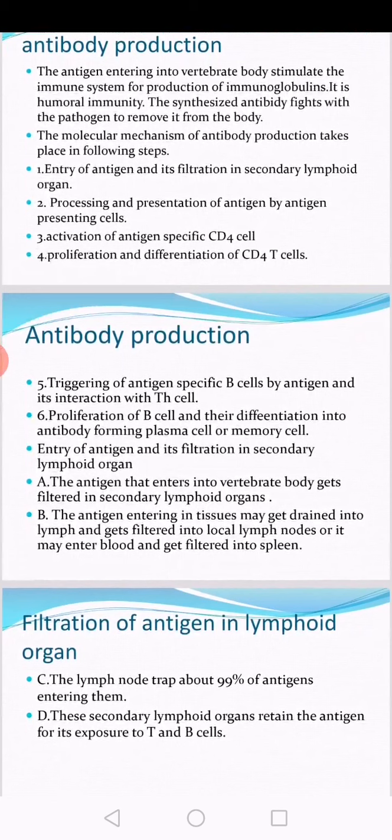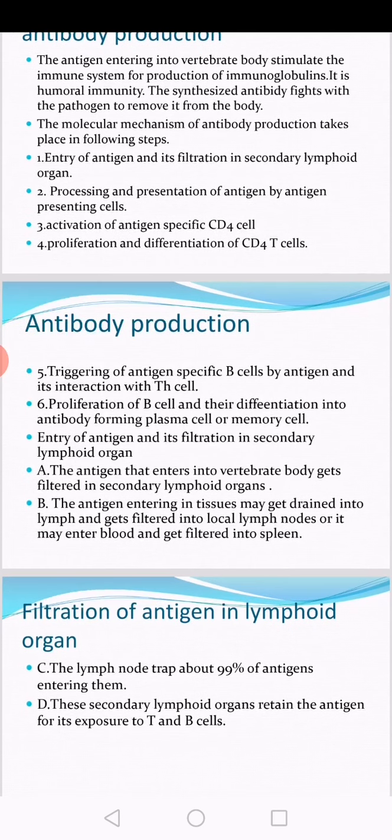Secondly, proper processing and presentation of antigen by antigen presenting cell. When the antigen comes in contact with the vertebrate body, there is proper processing and presentation. What do presentation and processing mean? The antigen should properly come in contact with the respective immunocompetent cell. And processing means the antigen should be properly recognized by the immunocompetent cell, and later on there is production of the antibody specific to that antigen. So processing and presentation of antigen by antigen presenting cell is the second step.